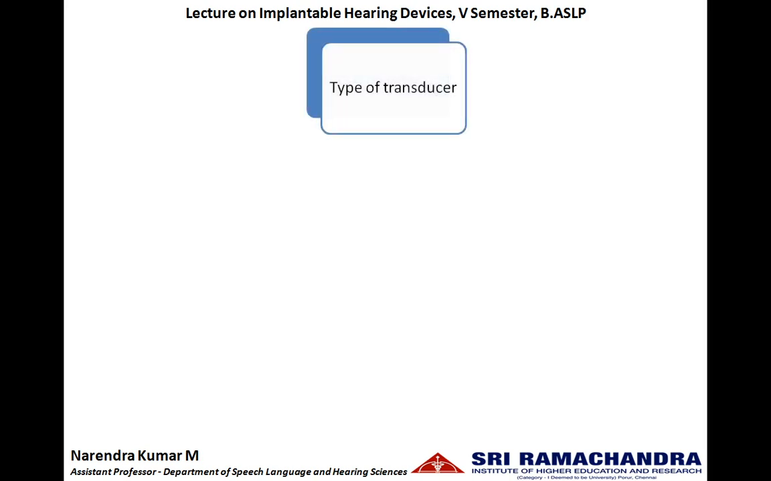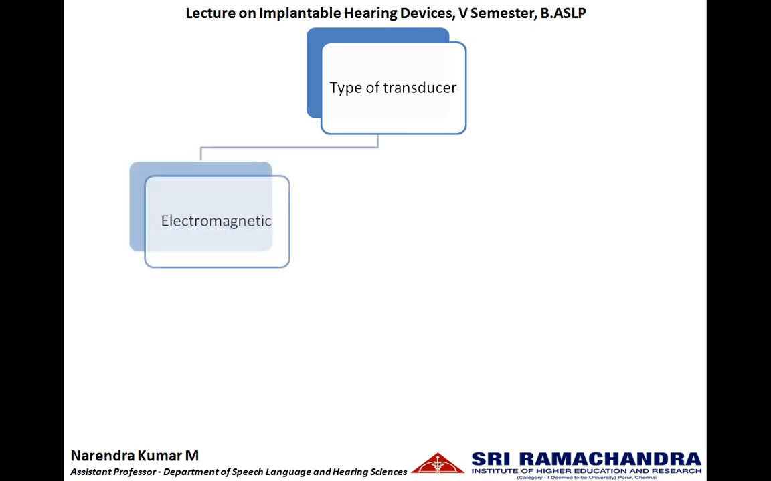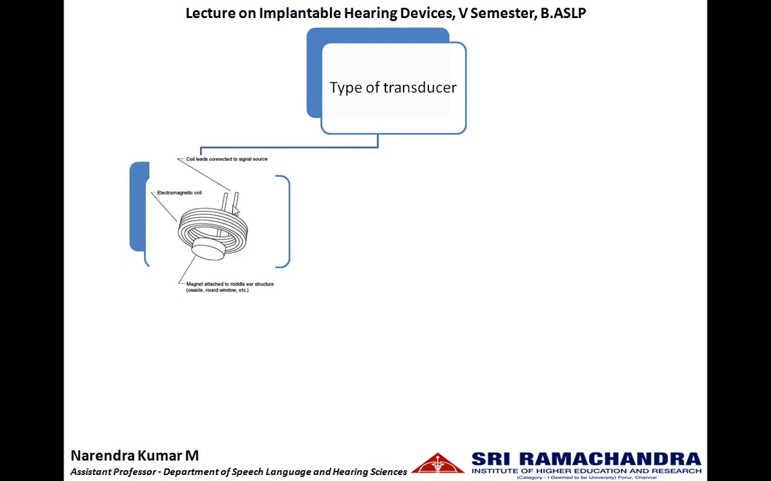The implantable hearing aids can also be classified based upon the type of transducer being used in those devices. They are classified into electromagnetic transducers, which means the transducer will have a magnet and an electromagnetic coil. Whatever output comes from the amplifier in electrical energy will be transferred to this electromagnetic coil. When electrical energy travels through a coil, it generates a magnetic field. That magnetic field will vibrate the magnet. So that is the electromagnetic mode of transduction.